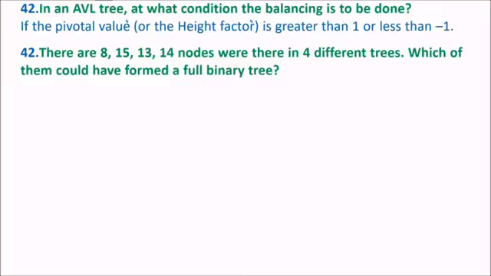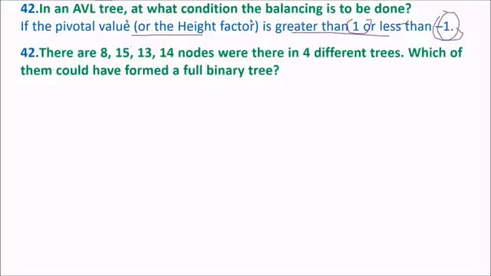The AVL tree condition is that the difference of one node to the subordinate node, that is the left or right, should be either -1 or 1. So if it becomes greater than 1 or less than -1, that is a height factor, or balance factor, then you are going to balance the tree.